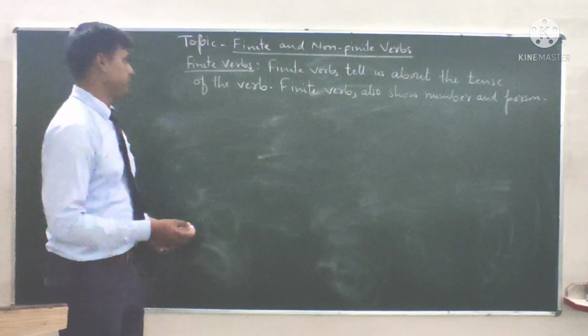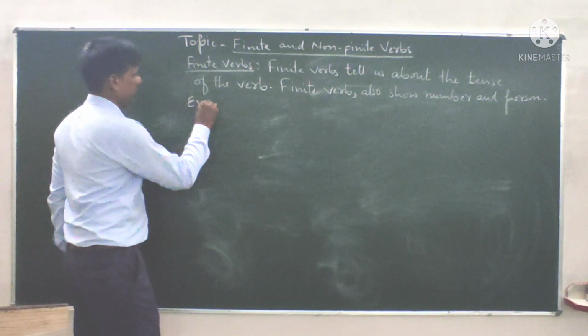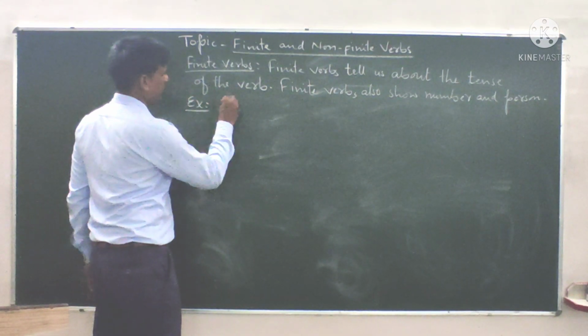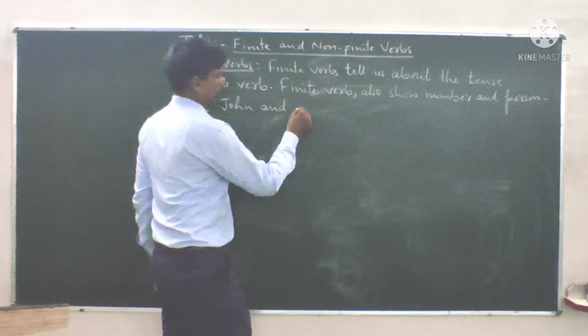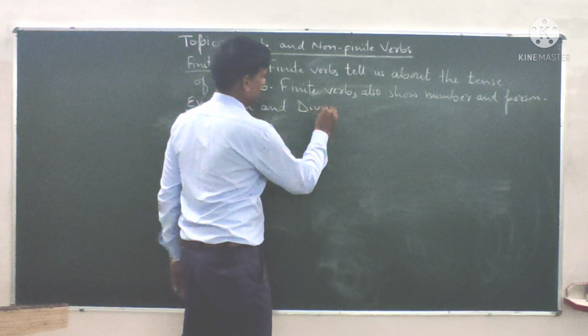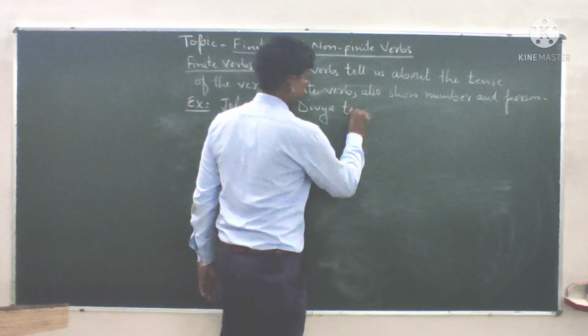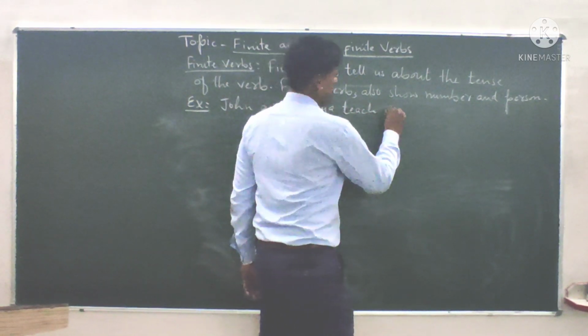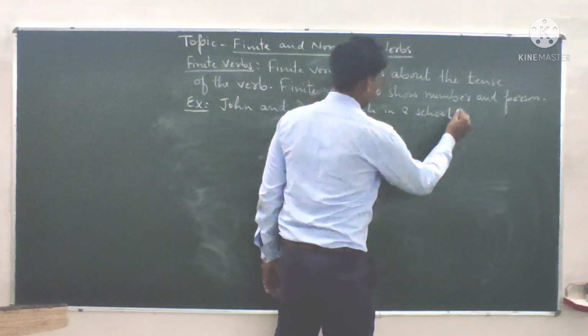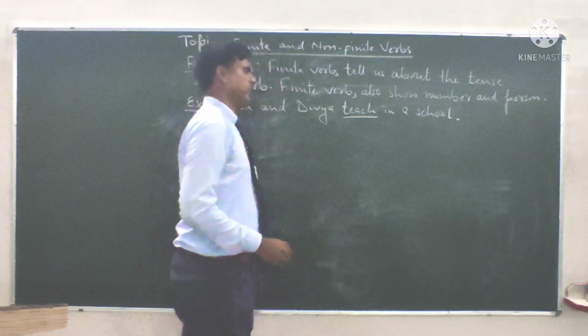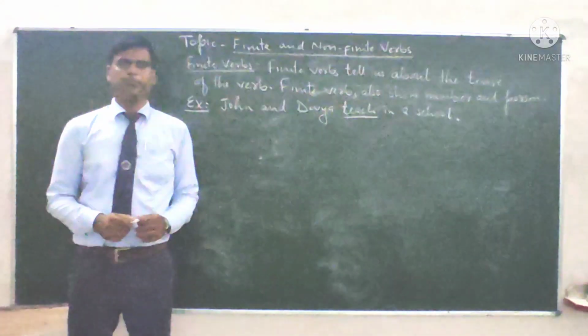For example, John and Divya teach in a school. Teach is the finite verb.